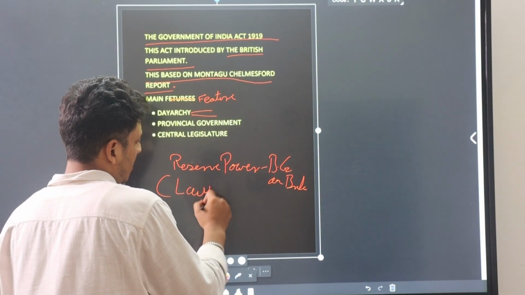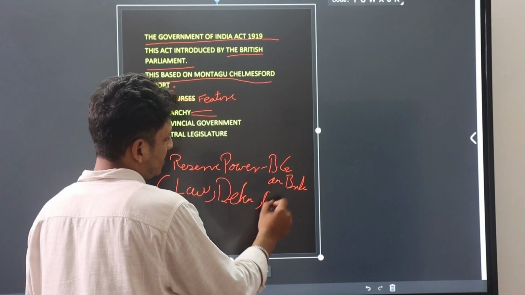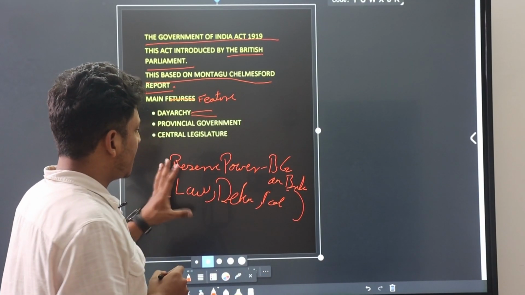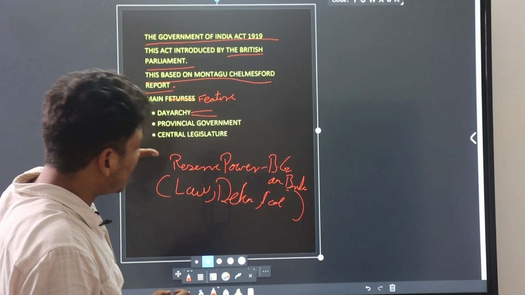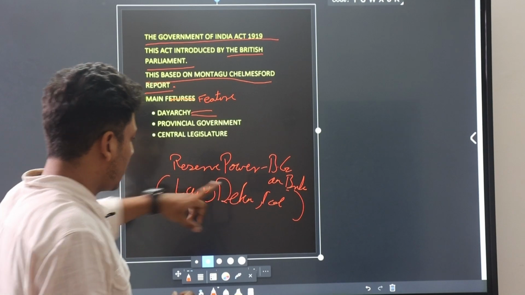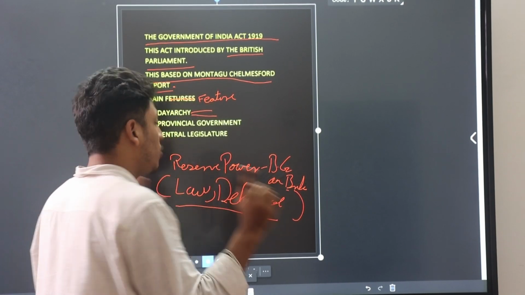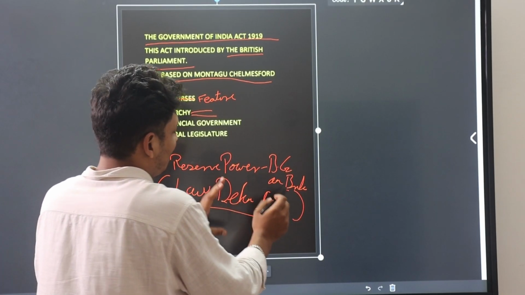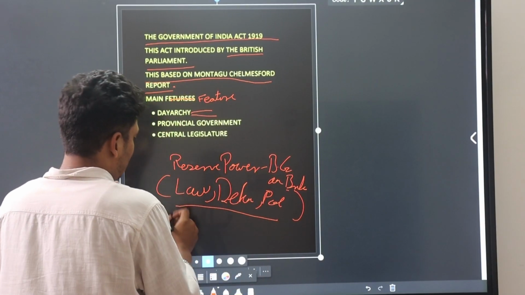Law, defense, police, and so on. This act basically says that the British government has full power on these, but Indian ministers don't have any power related to law, defense, and police.